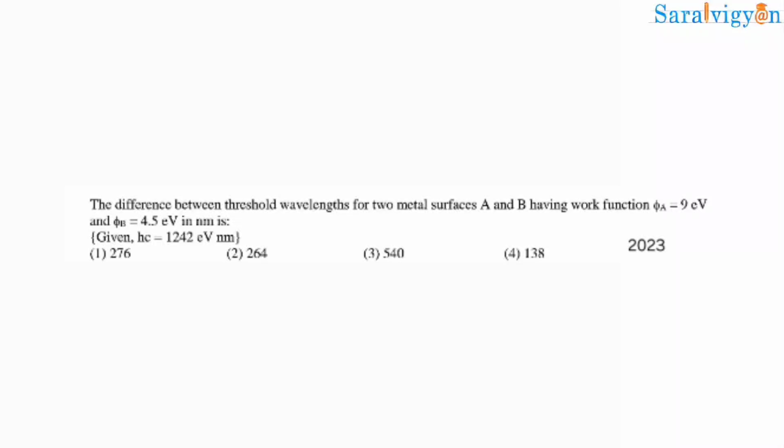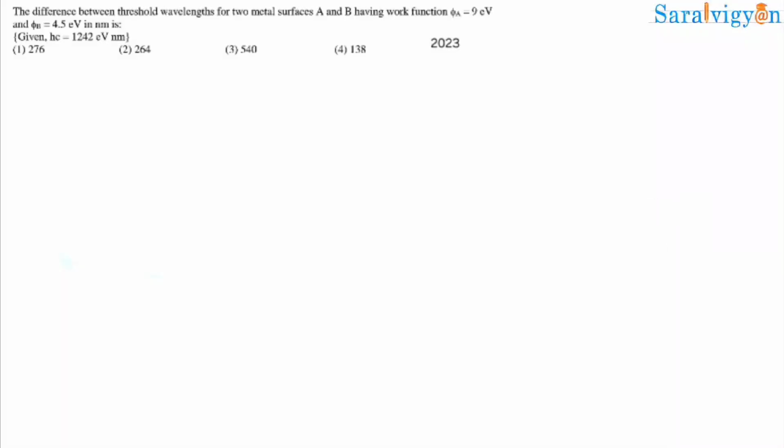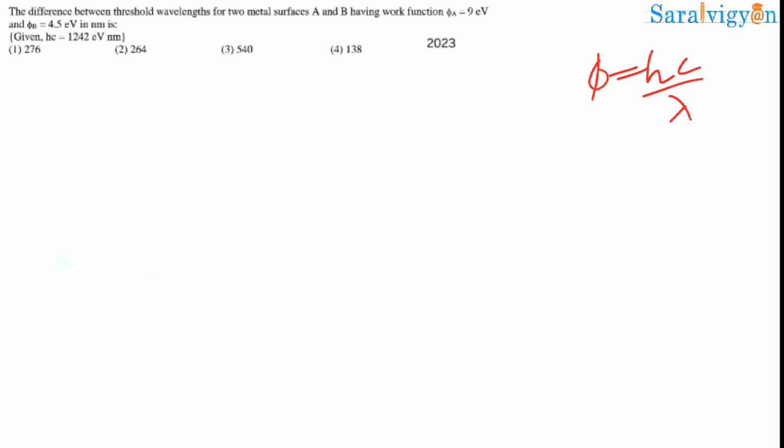Difference between threshold wavelengths for two metal surfaces A and B having work function phi A is equal to 9 electron volt and phi B is equal to 4.5 electron volt in nanometer is: 1) 276, 2) 264, 3) 540 and 4) 138. We have the equation phi is equal to hc by lambda, where phi is the work function.